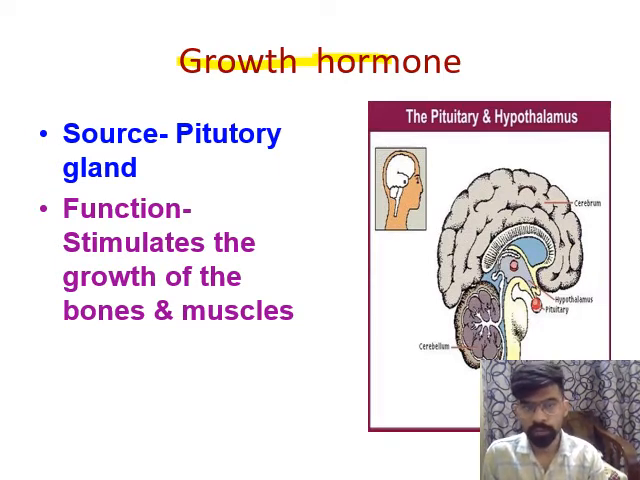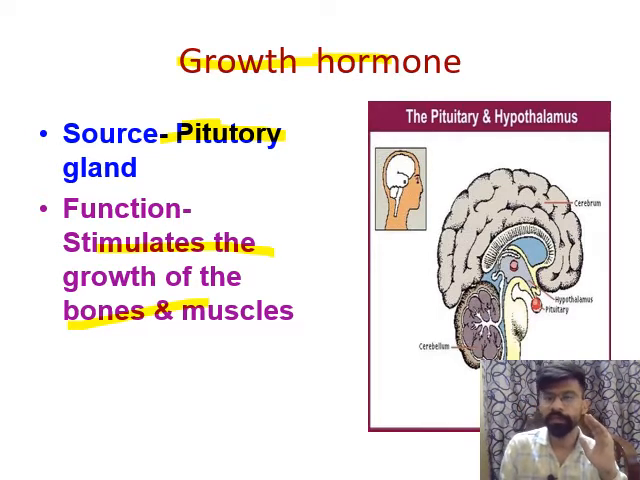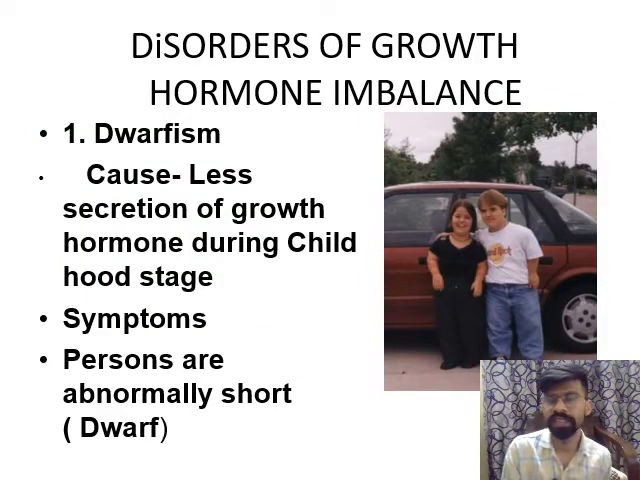Growth hormone is mainly released from the pituitary gland, and the function of this hormone is that it stimulates the growth of bones and muscles. All the growth of bones and all the growth of muscles will take place with the help of this growth hormone. Now these are some disorders regarding growth hormone imbalance.